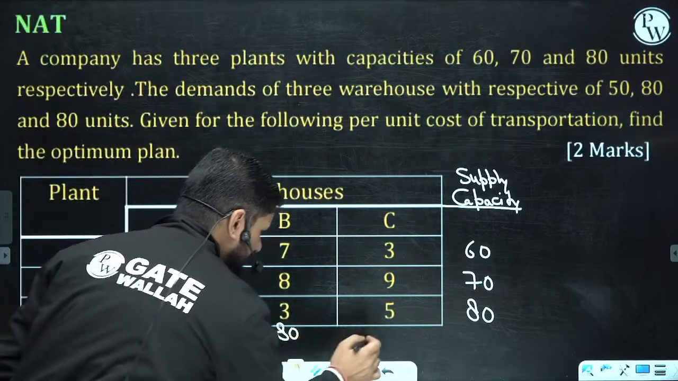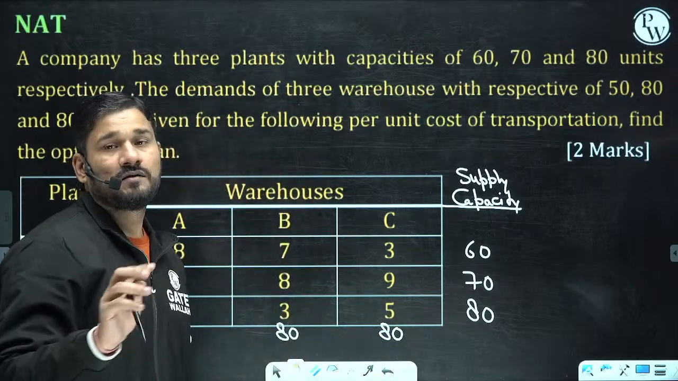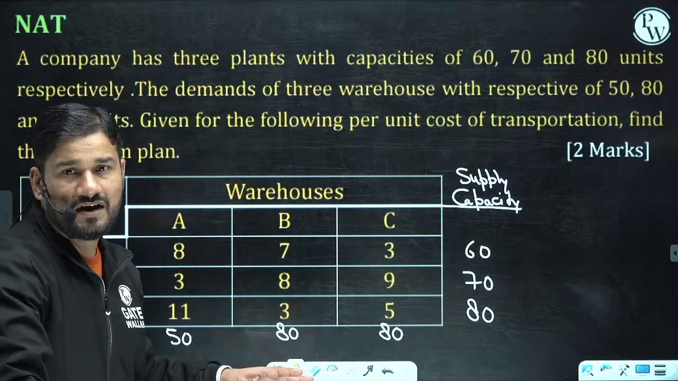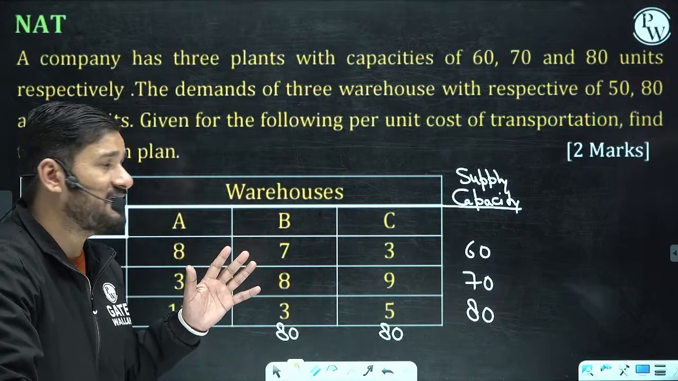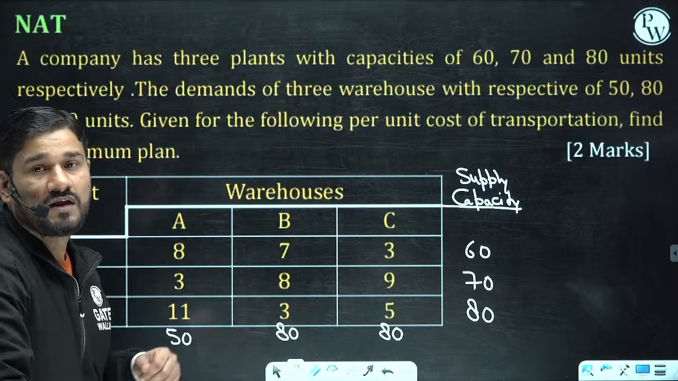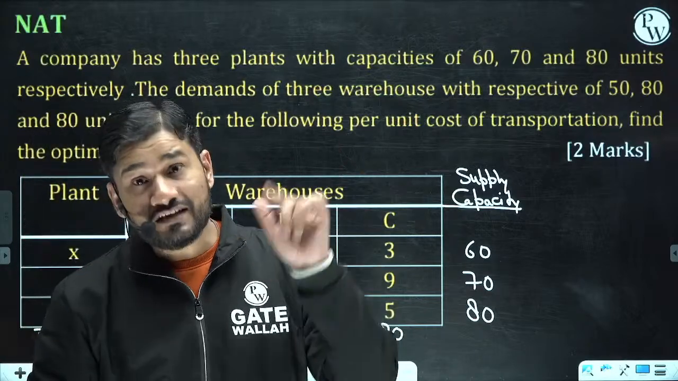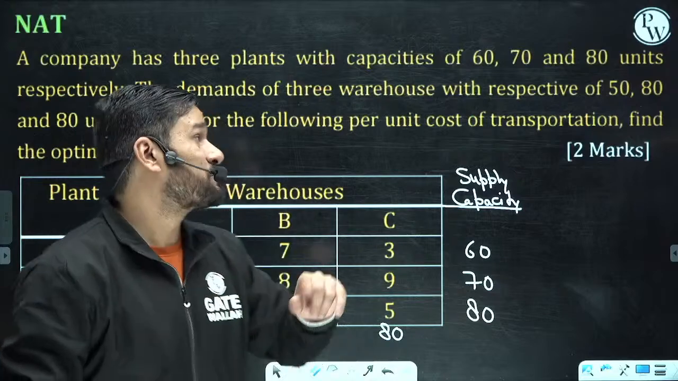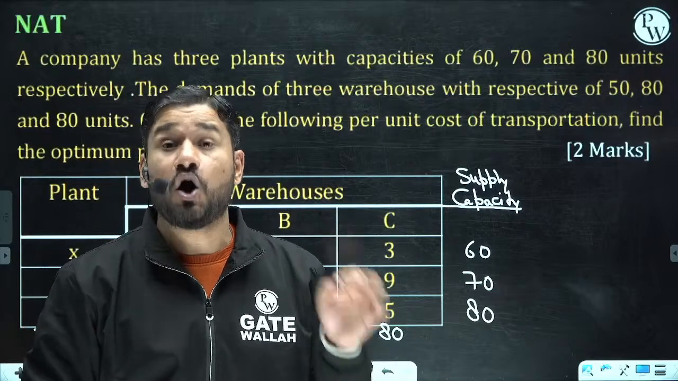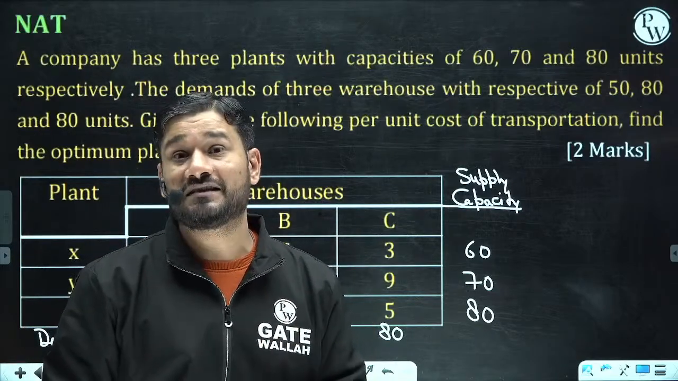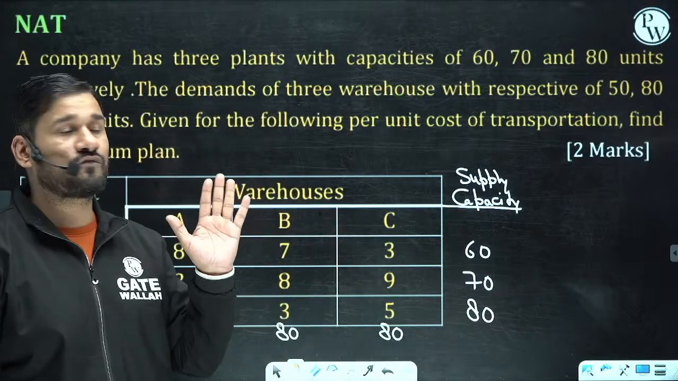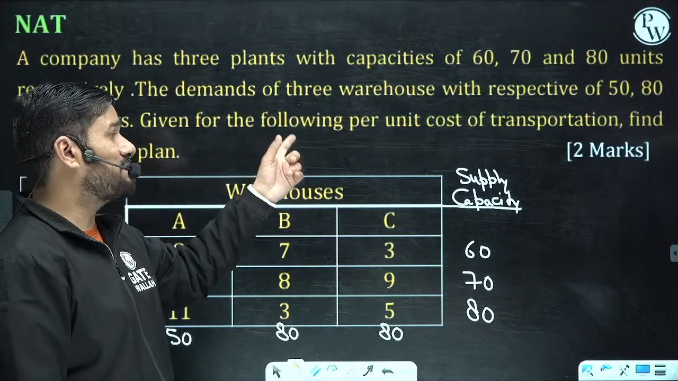80 and 80. Now you have to check two things before you proceed. Whether the total supply equals total demand. Yes, sir, the total demand equals total supply. How? 60, 70, 80 is 210. This is also 210. So this is okay. And one more thing you have to check, whether the problem given is a minimization problem or maximization problem. Please remember that if you are not checking this, I told you in my lecture that you have to check this very carefully, whether this is minimization or maximization.